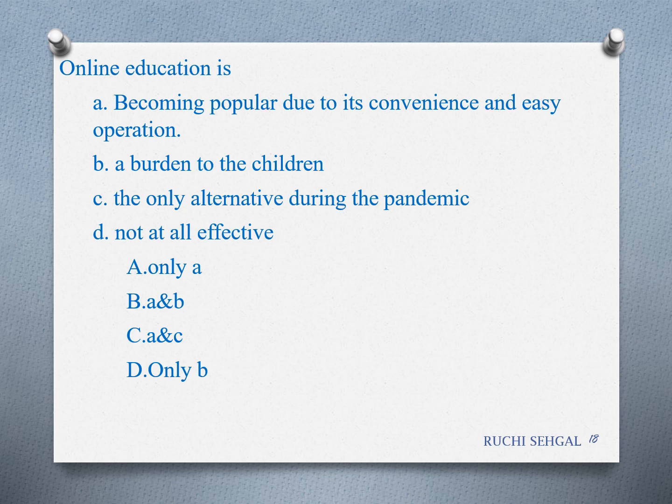Now, this is again reference to context, but it's a very generalized thing. Hence, I'll just take it up. Online education is. Now, this is a complex MCQ. So you have to now look at the options which are correct with reference to the passage given. So as you can see, becoming popular due to its convenience, a burden to the children, the only alternative, not at all effective. So as per the passage, option A and C are correct. Hence, option C will be circled in your OMR sheet.